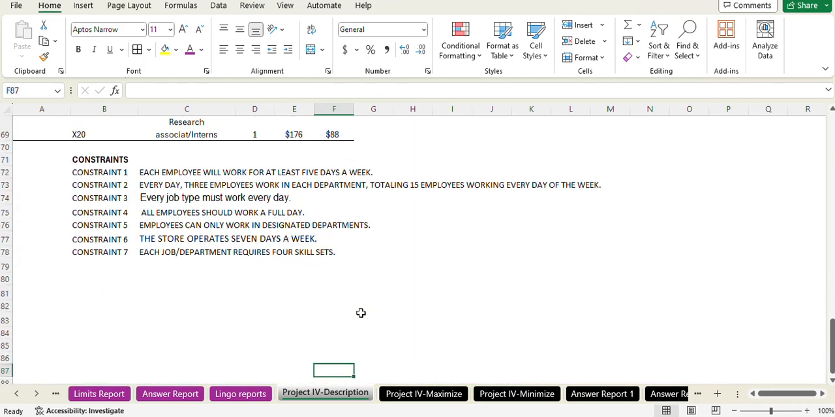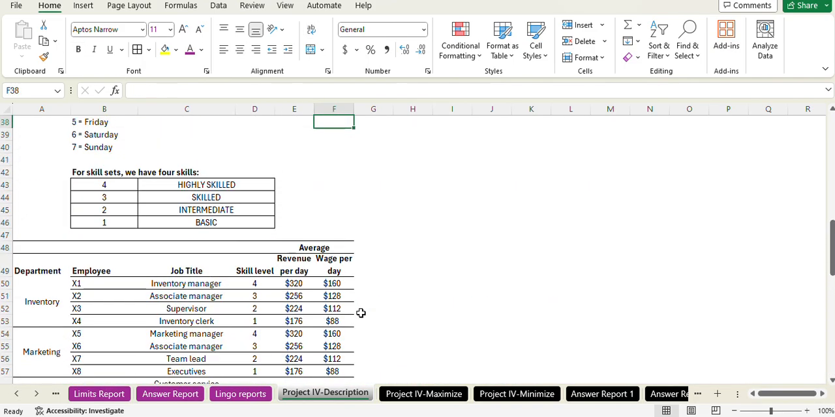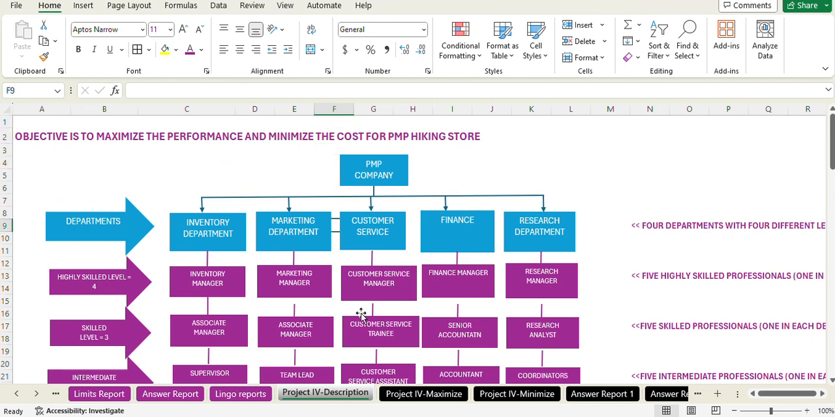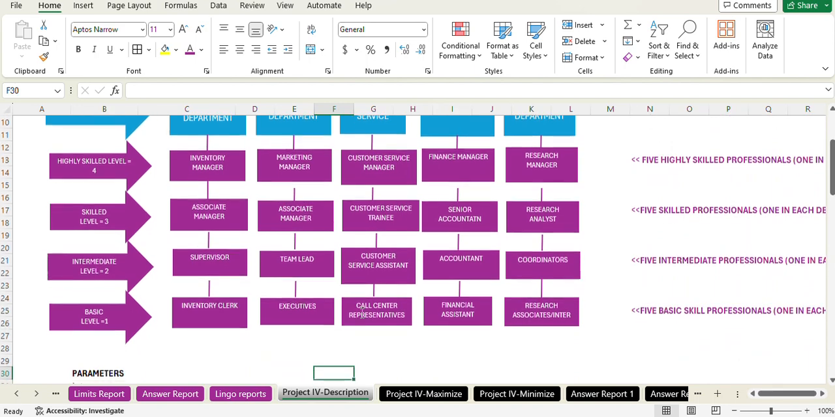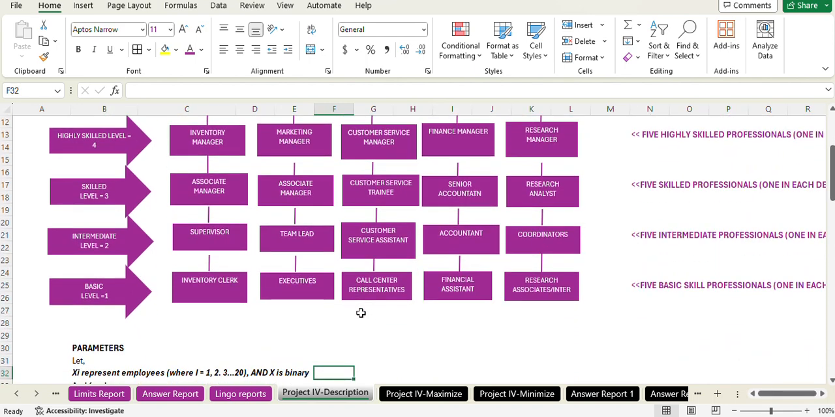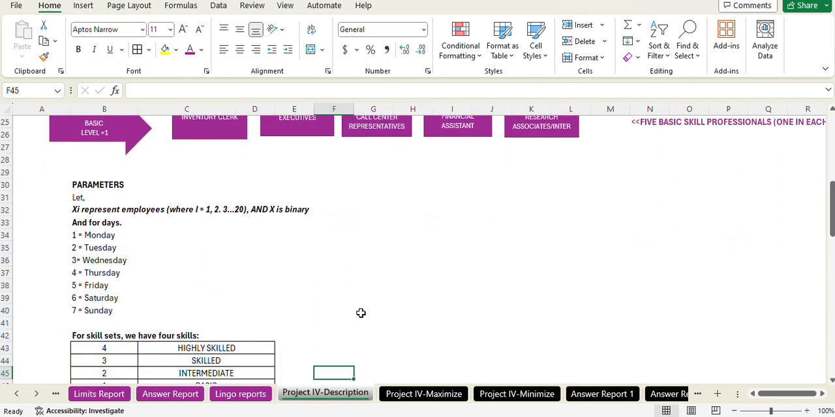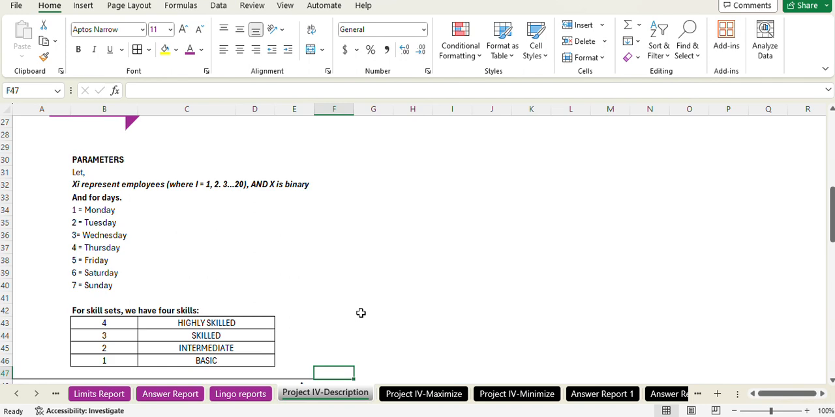Each department has 4 different skill sets of employees, where 4 represents highly skilled level, 3 represents skill level, 2 represents intermediate, and 1 represents basic skill level. These are some of the parameters that we have used, where X represents our employees, which are 20 in number. And for assigning the days, we have given 1 for Monday, 2 for Tuesday, and likewise 7 for Sunday.